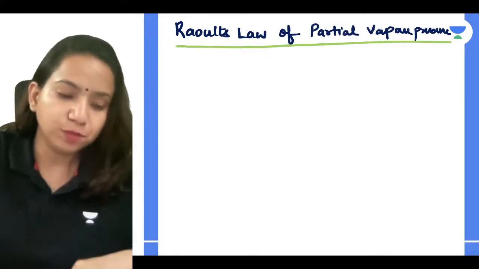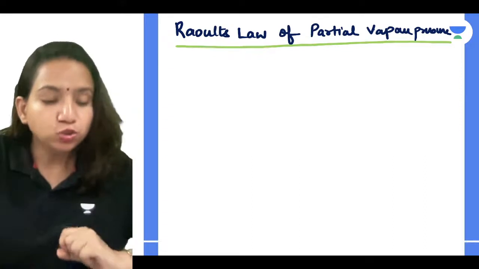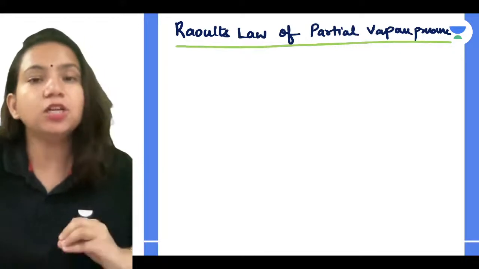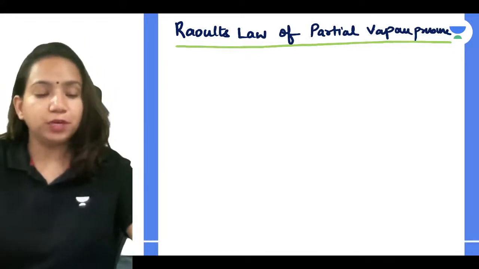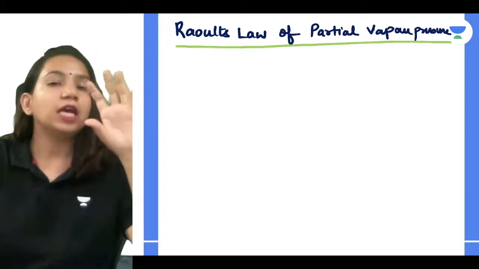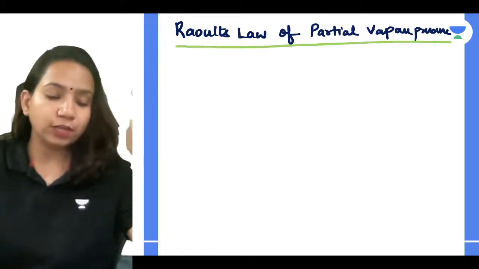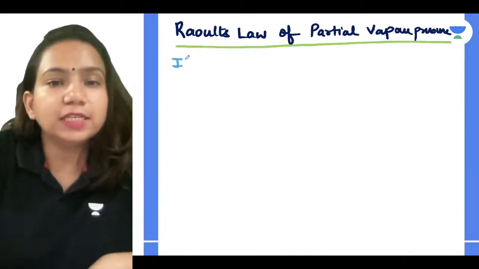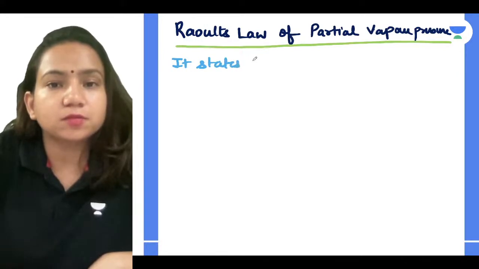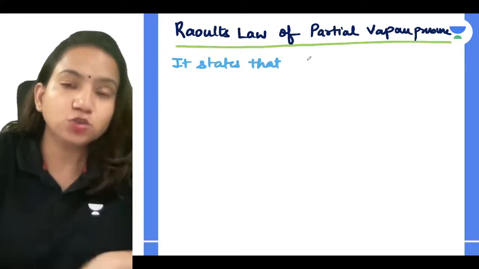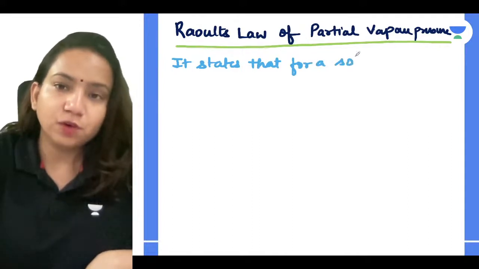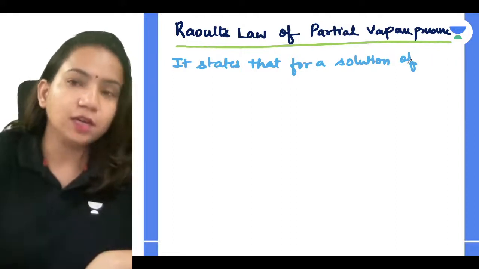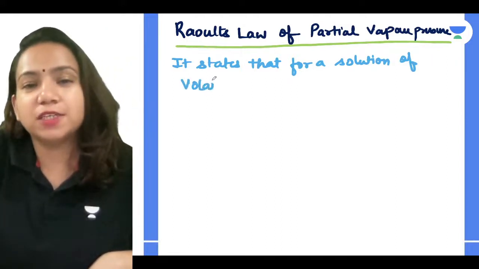So Raoult's law of partial vapor pressure says that for a solution of volatile liquids, the partial vapor pressure of each component is directly proportional to what guys? Is directly proportional to its mole fraction. So what is Raoult's law guys? It states that for a solution of volatile liquids. Volatile liquid means what? The liquid which can easily evaporate.